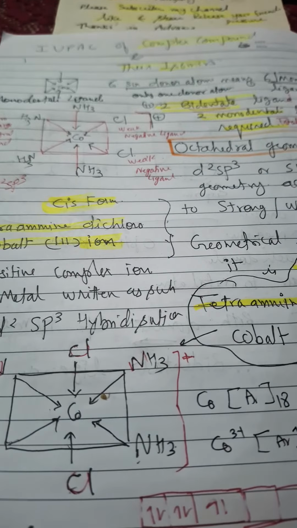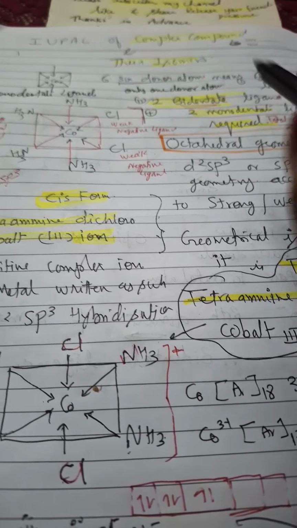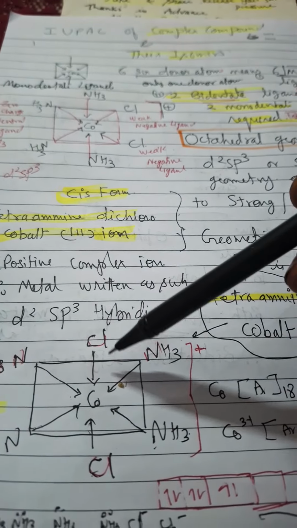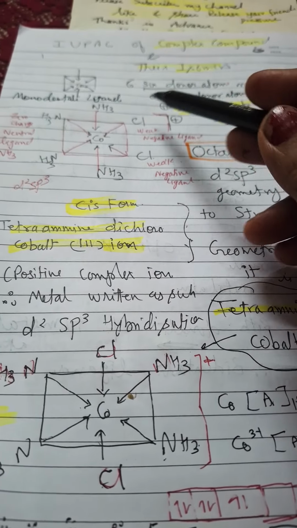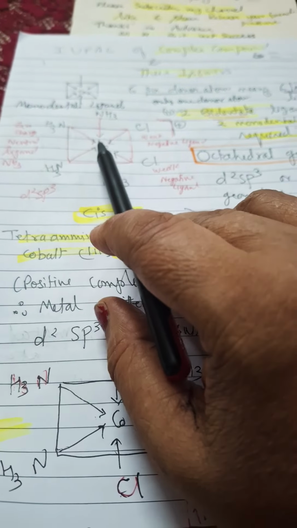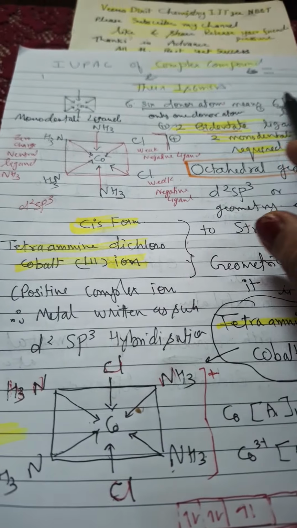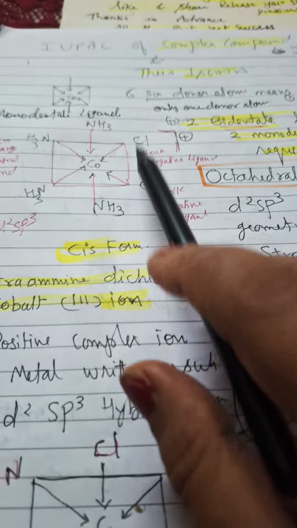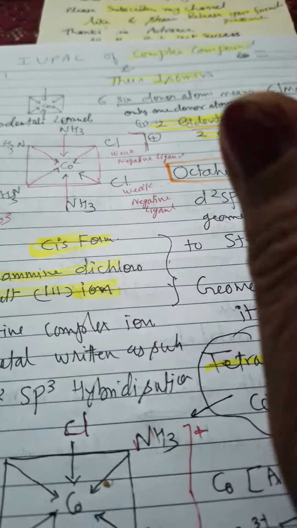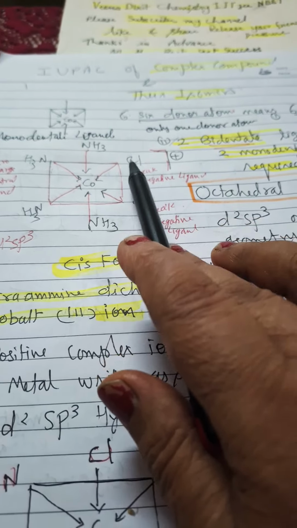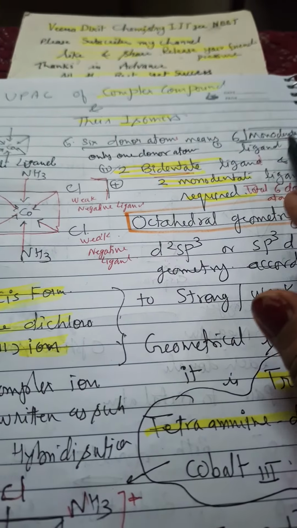When this type of hybridization is there, octahedral geometry will be there, and they can form the cis and trans isomers. Octahedral geometry means there will be 6 donor atoms. These 6 donor atoms can be of two types. Either they have monodentate ligands, like all ammonia, or 4 ammonia and 2 Cl, or any other neutral or negatively charged ion. Only one donor atom means we call it monodentate.